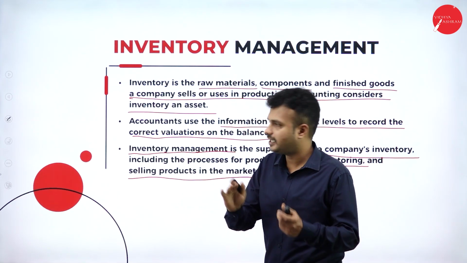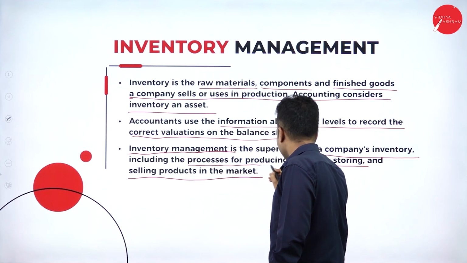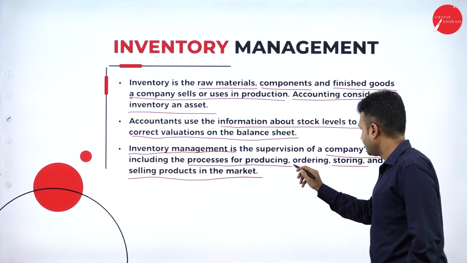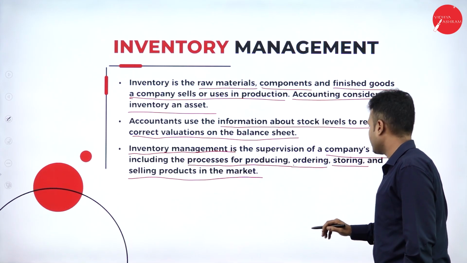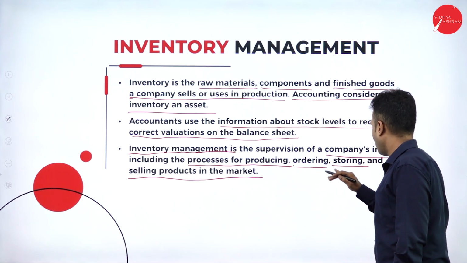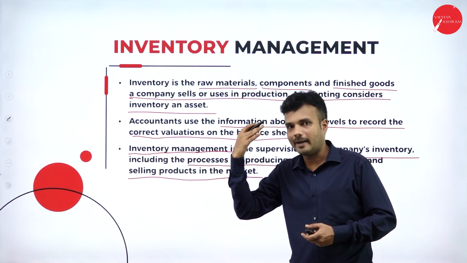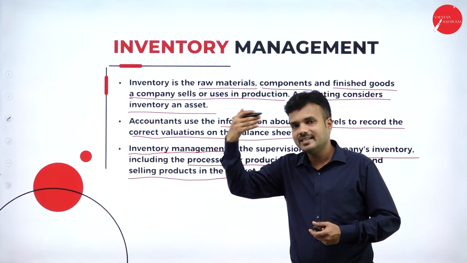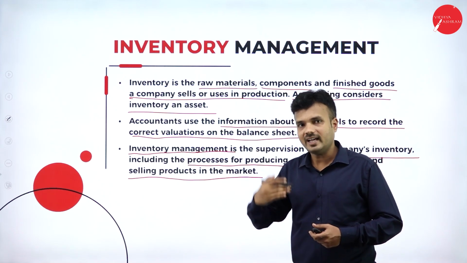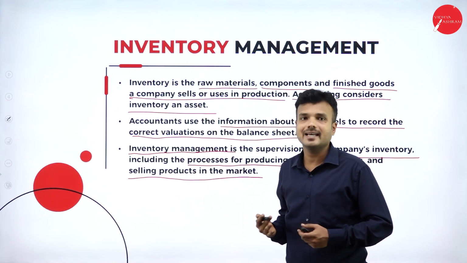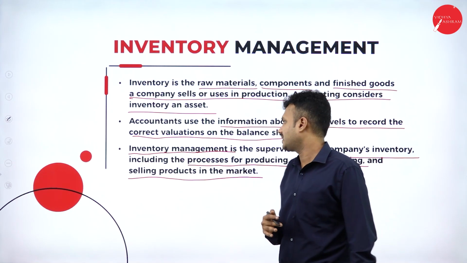It includes manufacturing the product, ordering the merchandise goods, storing and selling. So it is manufacturing, ordering, buying, storing and selling. In all these activities we utilize inventory management.